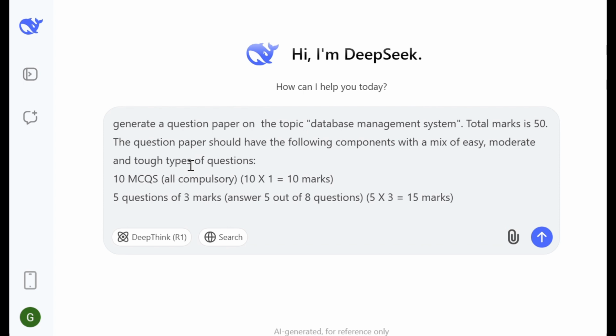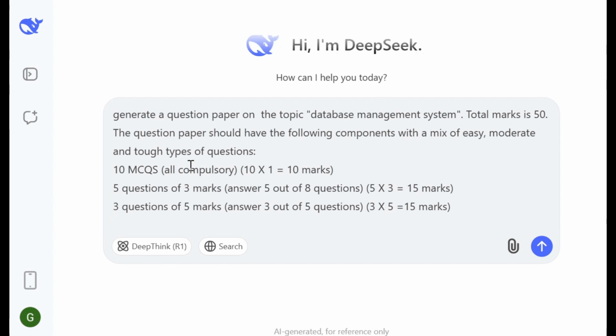Then I will type 3 questions of 5 marks. Then I will give the instruction as answer 3 out of 5 questions. Then the marking pattern will be 3 multiplied by 5 equal to 15 marks. Again, I will press the shift key and enter key for the next line.